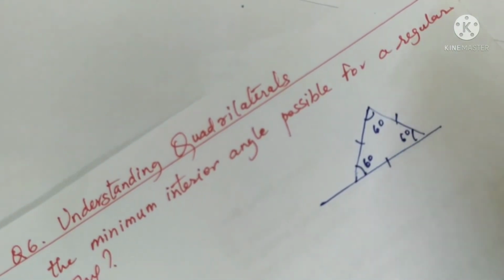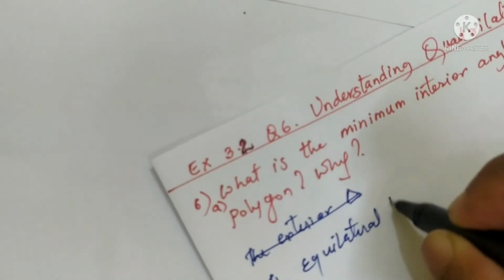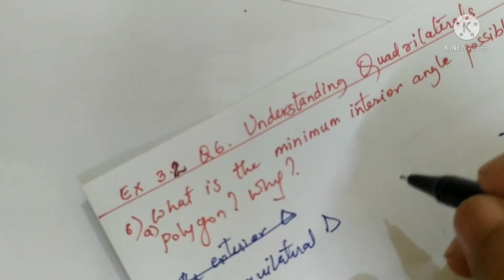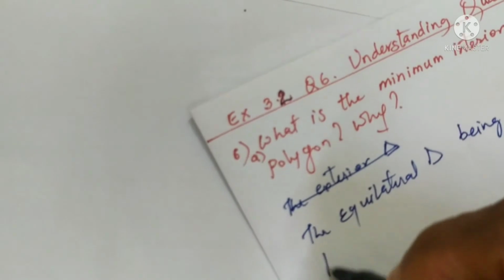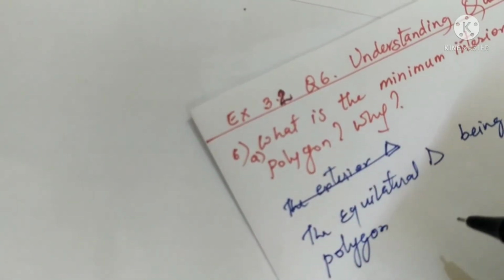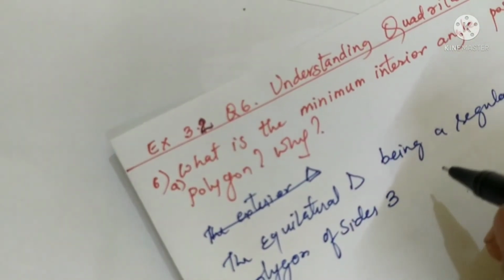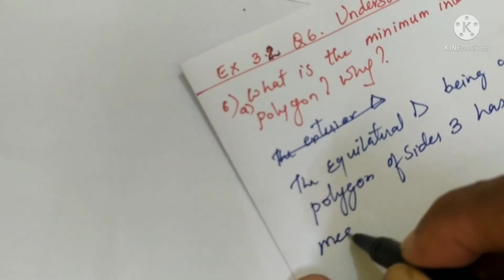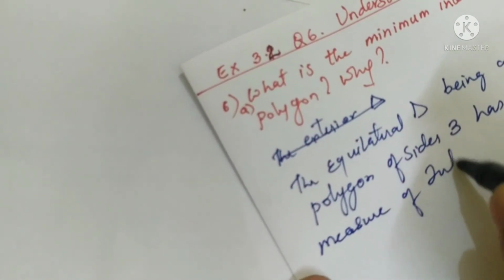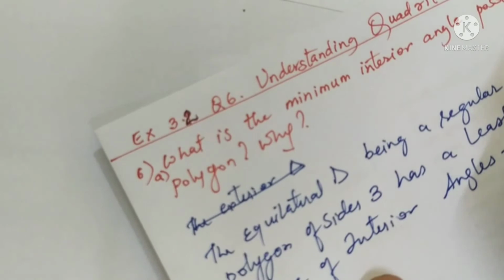So we can say an equilateral triangle, being a regular polygon of 3 sides, has the least measure of interior angles equal to 60 degrees.